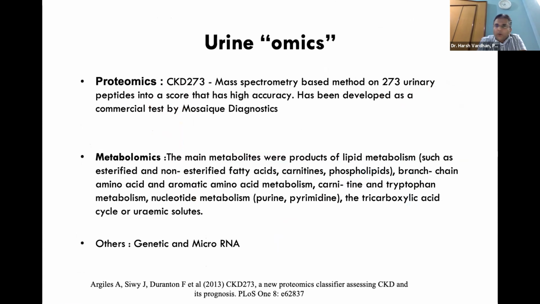So what is urinomics? It is proteomics and metabolomics. One of the proteomics tests is CKD273, which is mass spectrometry based, combining 273 urinary peptides into a score that has high accuracy, and it has been developed as a commercial test by Mosaic Diagnostics. Then you have metabolomics. Other candidates are genetic markers and microRNAs.